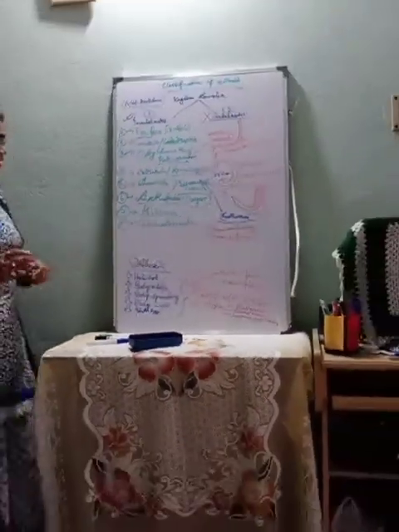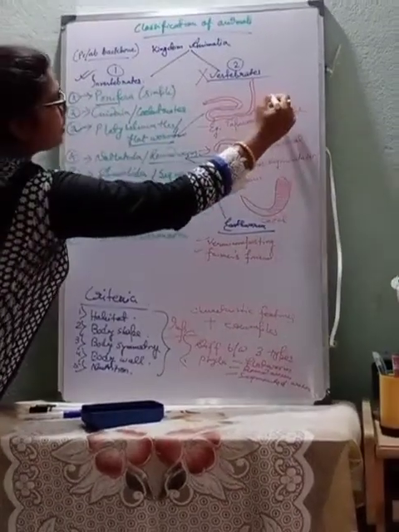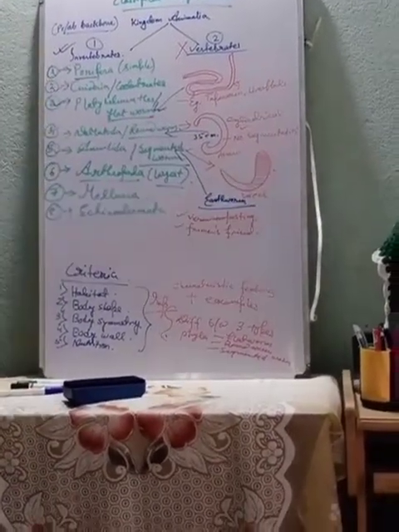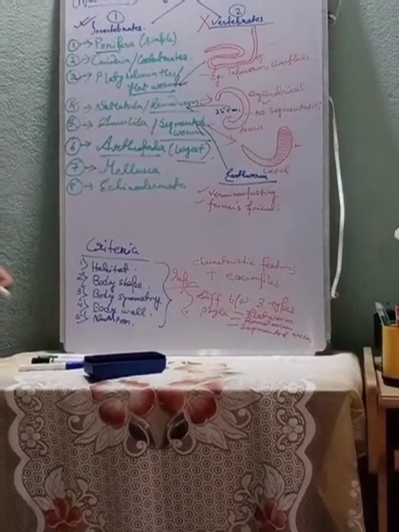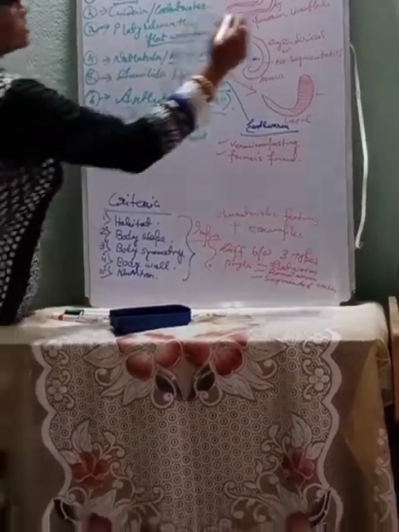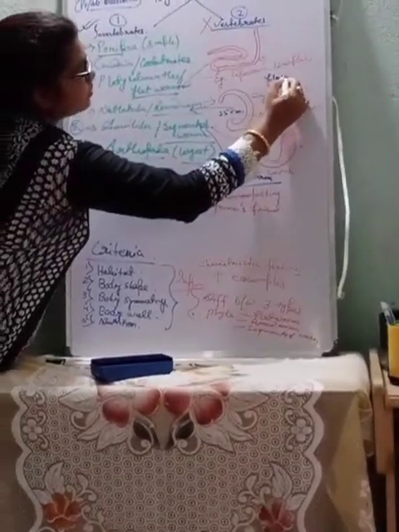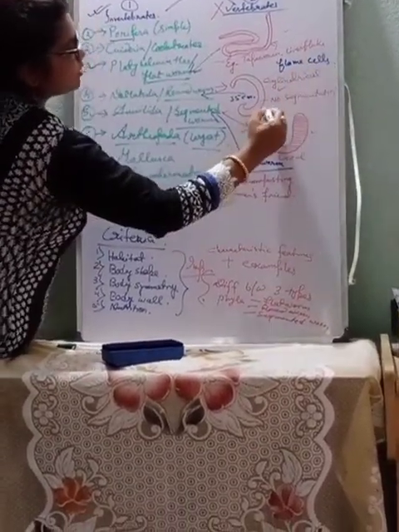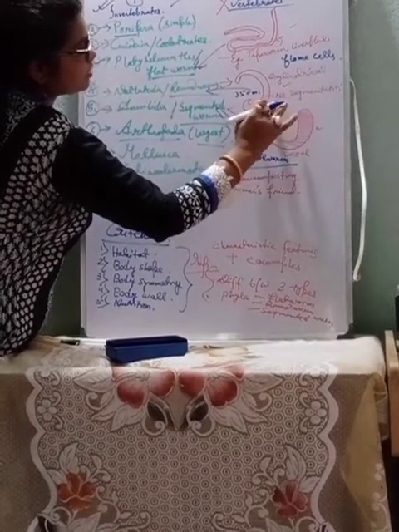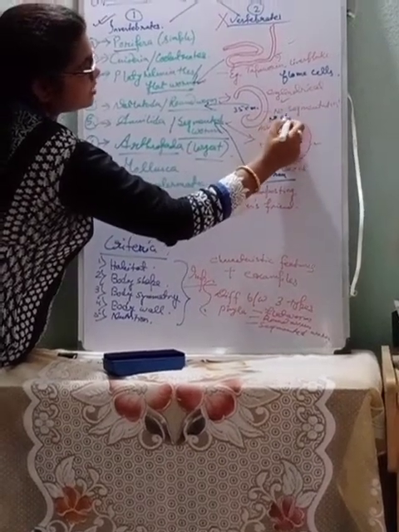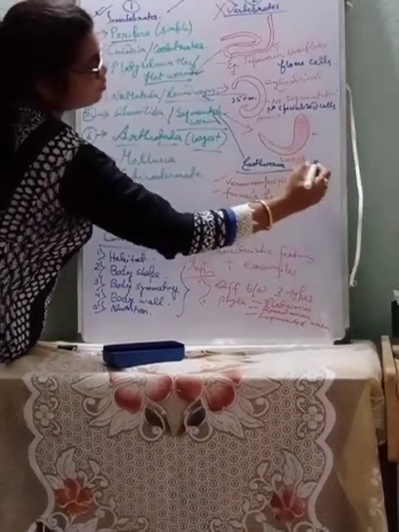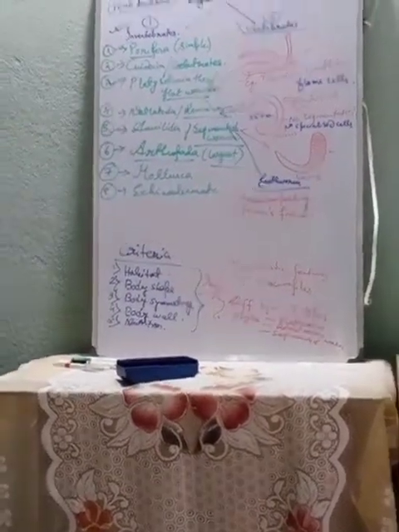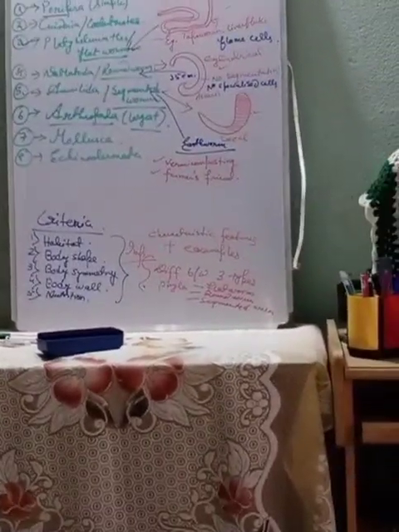And another thing is that these 3 have some special cells for performing excretion. They have the flame cells. For excretion they have the flame cells. In this group they don't have any specialized cells. They don't have, so I can write no specialized cells. But in this group they have one specialized cell, that is called nephridia.